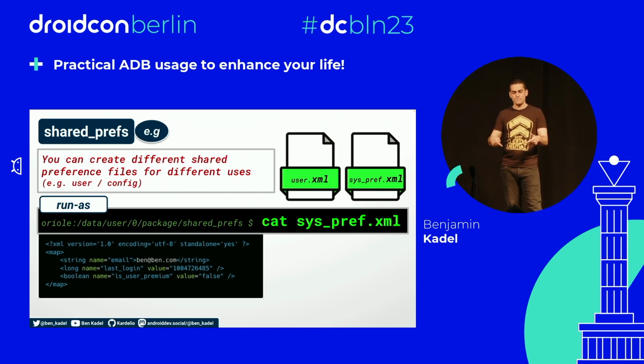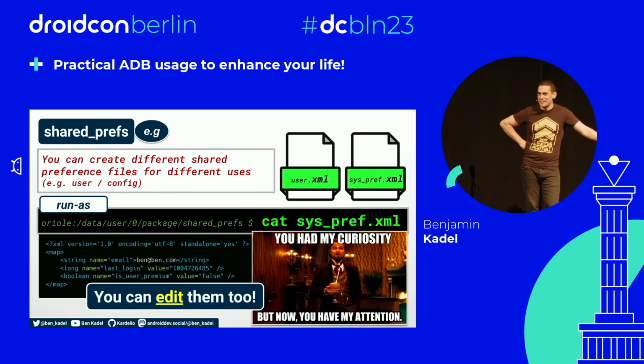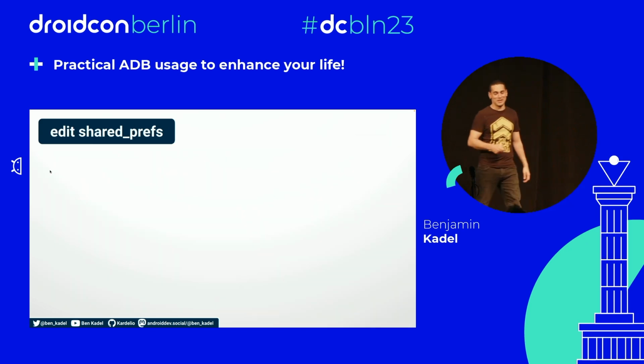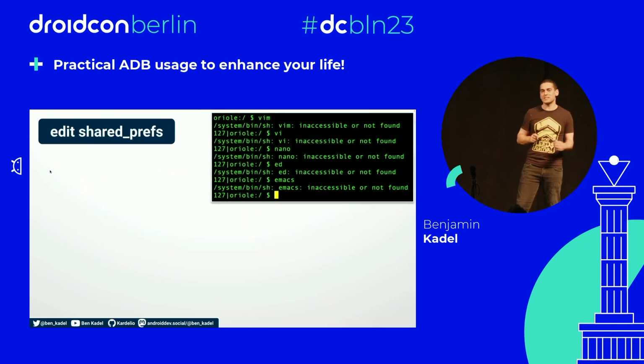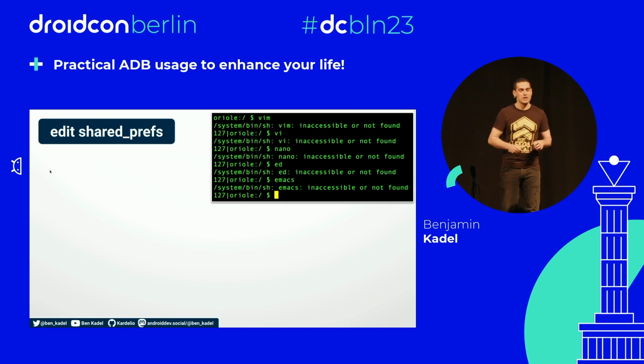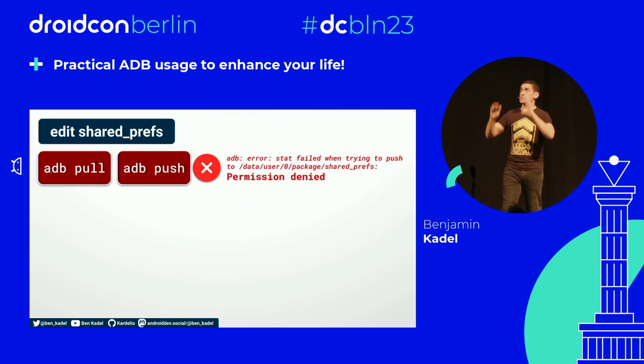We're sure of it. But those of you who have been keeping up with me are probably thinking, oh, can we edit that and see what happens to our app? Oh yeah, we can. Strap yourselves in, here we go. Let's edit some shared preferences. The first problem is that on a non-rooted device, we haven't got access to a text editor like Vim, Vi, Nano, Ed, or if you're a monster, Emacs. And the other problem is that we don't have the permissions to just directly pull that shared preference file down onto our host machine, edit it, and upload it.